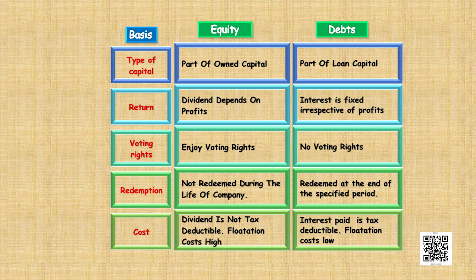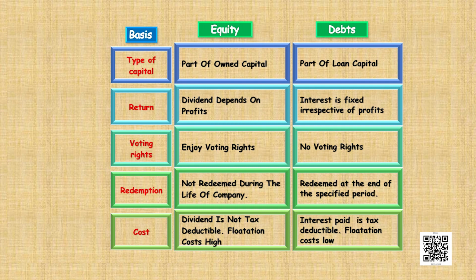Then we talk about redemption. Equity shareholders are not redeemed during the lifetime of the company. They are redeemed only when the company is wound up. Then the redemption of debt holders take place at a fixed point of time. Whatever has been promised to them, the redemption will take place on that date or before that.